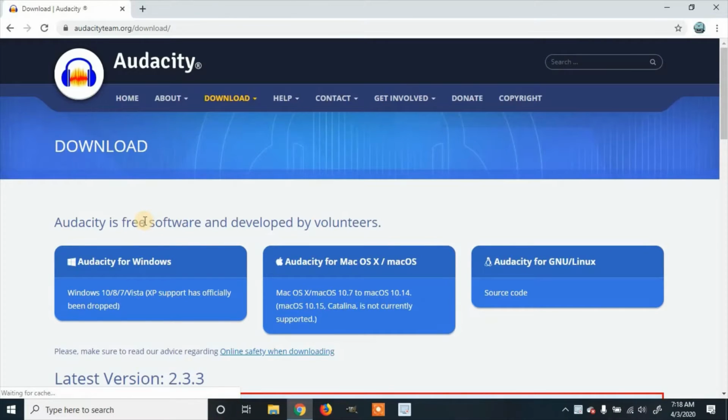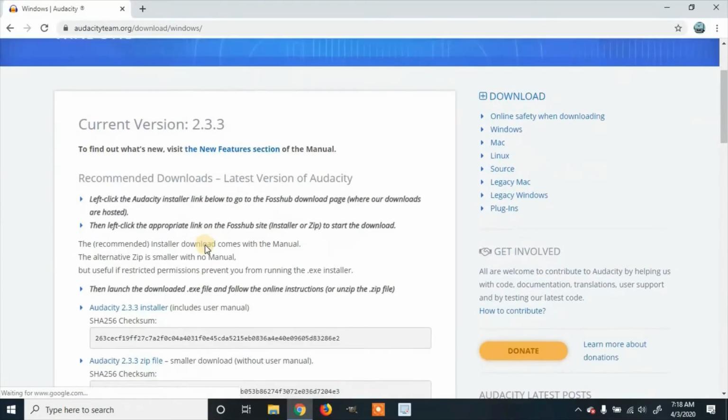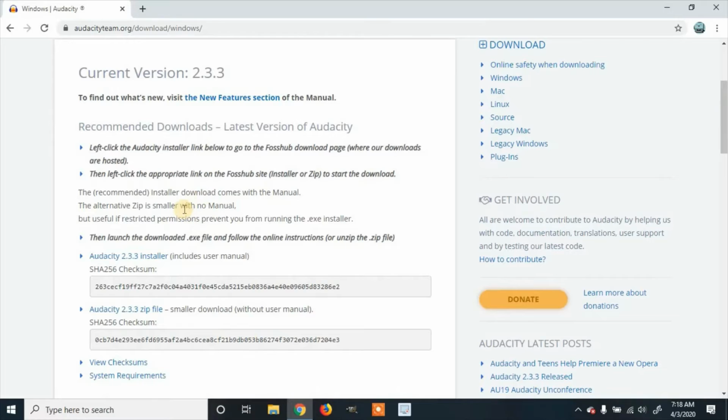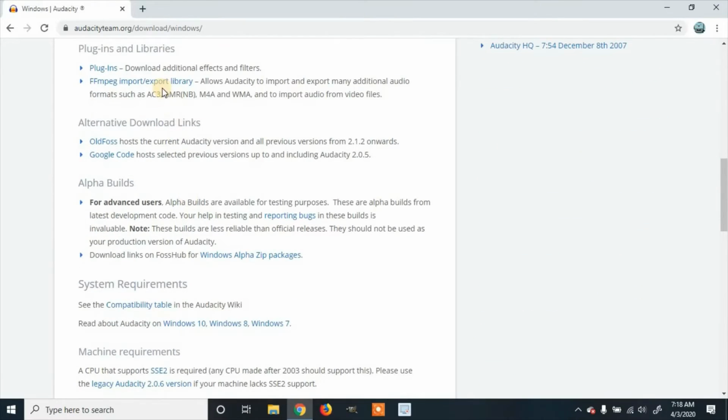Then I'm going to download it for Windows and click on Audacity for Windows. If you use a different operating system, you can click on one of these. Then it'll give you some instructions. We're going to scroll down. You can see where it says plugins.